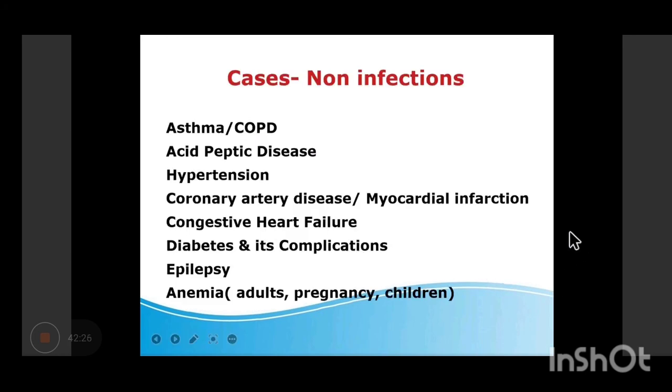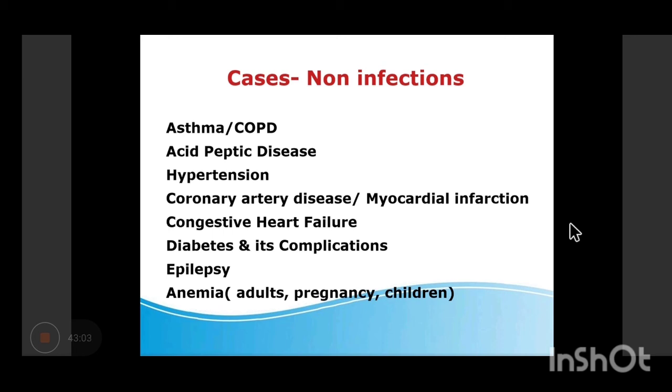So then the references. Now please note down, these are the list of cases जो आप pick करोगे वार्ड से. ये वार्ड होंगे आपके medicine के या pediatrics के. ये सब cases आपको मिल जाएंगे वहां से. Please take a snapshot. Every student will take 2 cases, one infectious, one non-infectious. So you are supposed to make 2 practical files. Not practical files, the project files. The folder, you can take it from the bookshop, put the sheets, whatever, tie it, right?